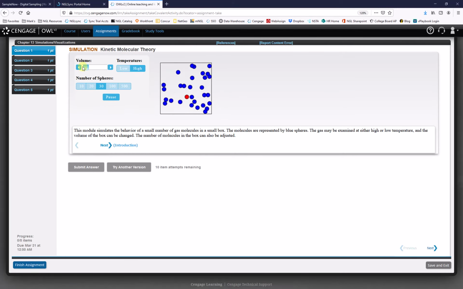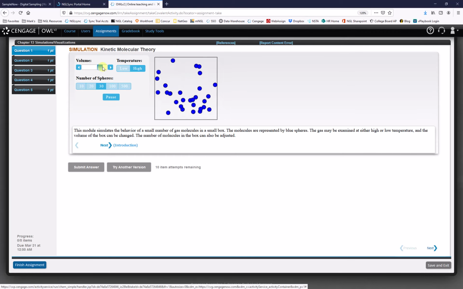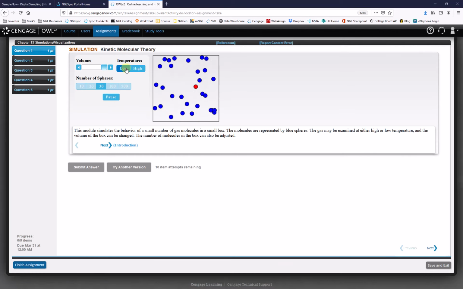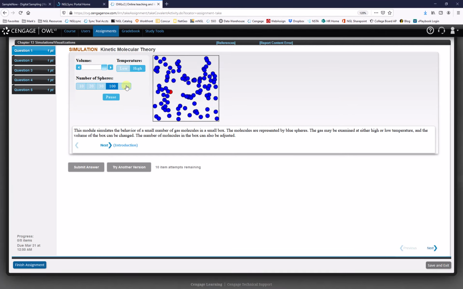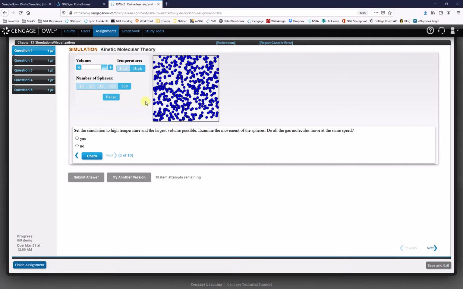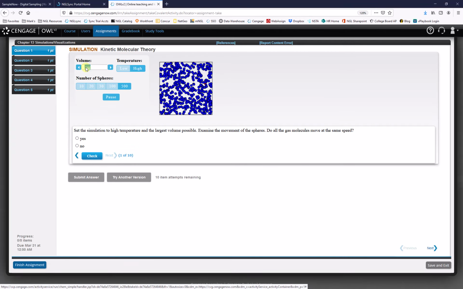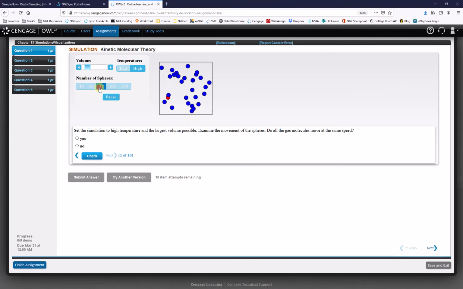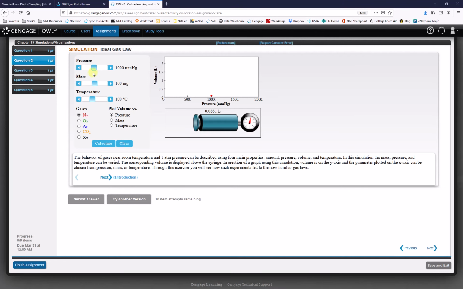So this kinetic molecular theory simulation allows me to change the volume of the space, allows me to change the temperature, and allows me to increase or decrease the number of spheres. And then I'm answering a set of 10 questions associated with changing the parameters of the simulation based on kinetic molecular theory.